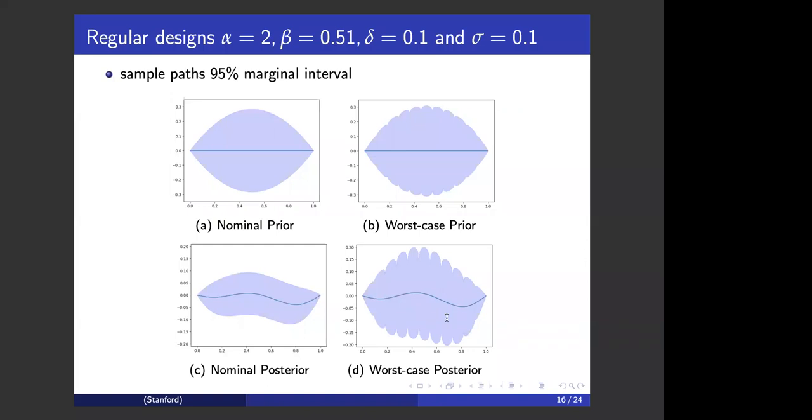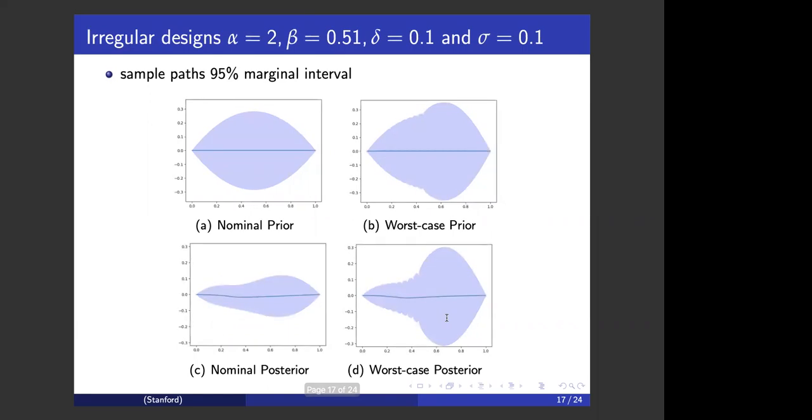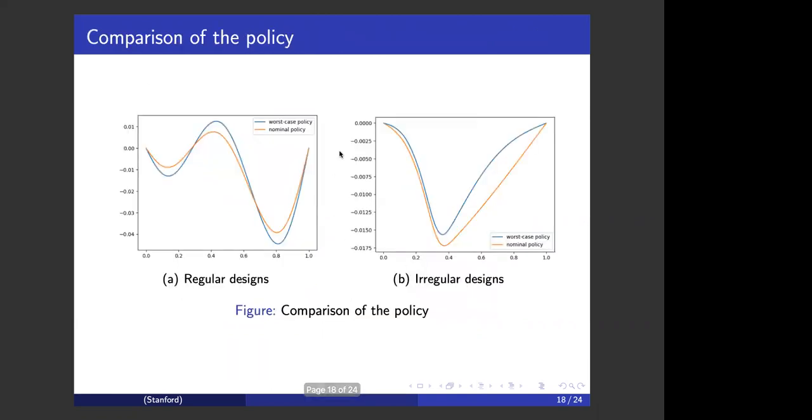So intuitively, this indicates that to guarantee robustness, the worst case measure induces greater uncertainty in regions where information is limited. This phenomenon can also be observed in the irregular design case. We can also compare the nominal and the worst case policy, and we can see they're qualitatively different.